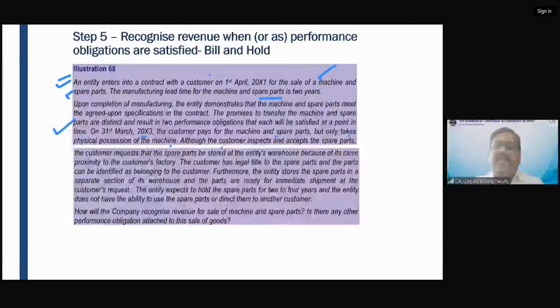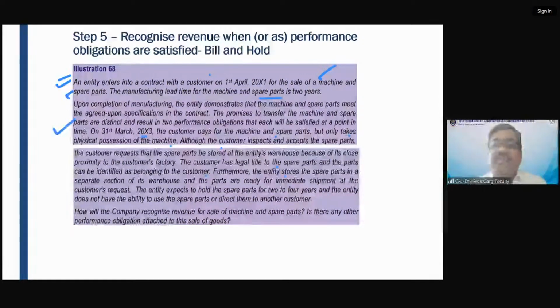The customer has also inspected them, and the customer has told that this has to be stored in the warehouse of the supplier, which is near to the customer factory. The customer has a legal title to the spare parts, and the parts can be identified as belonging to the customer. So the reasons are substantive for holding that asset, holding the goods, right? And these parts are identified separately. It is belonging to the customer, right? And the customer has a legal title also.